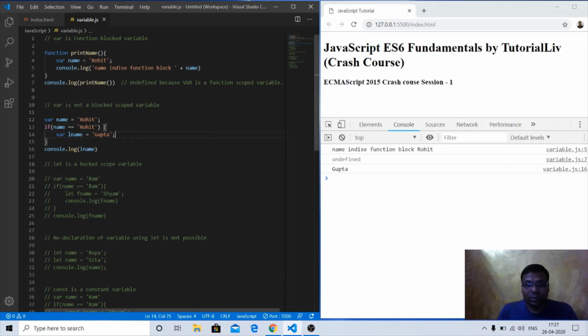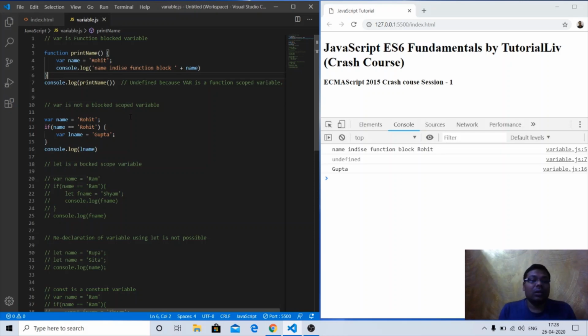This proves that var is not a block scope variable, because I am able to access lName outside this block. Earlier it was a function block, because we declared a function with opening and closing curly braces. So var is a function scope variable, but not a block scope variable.